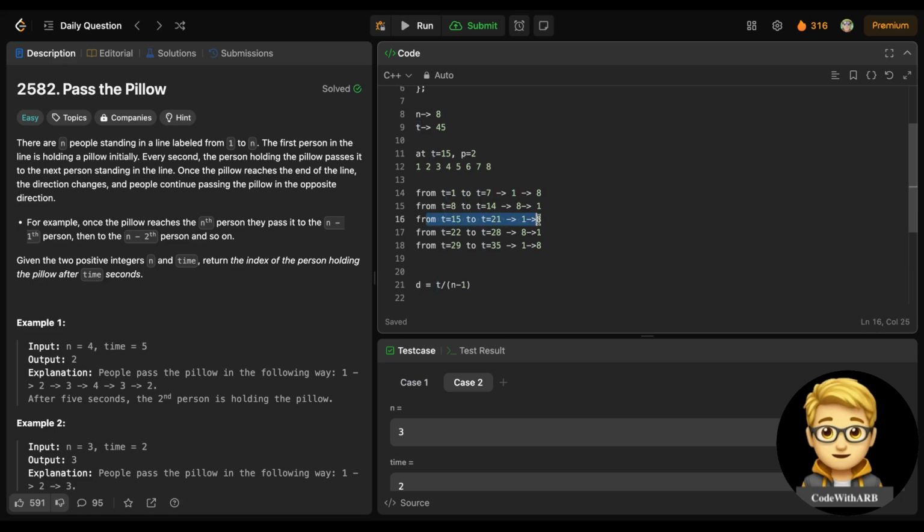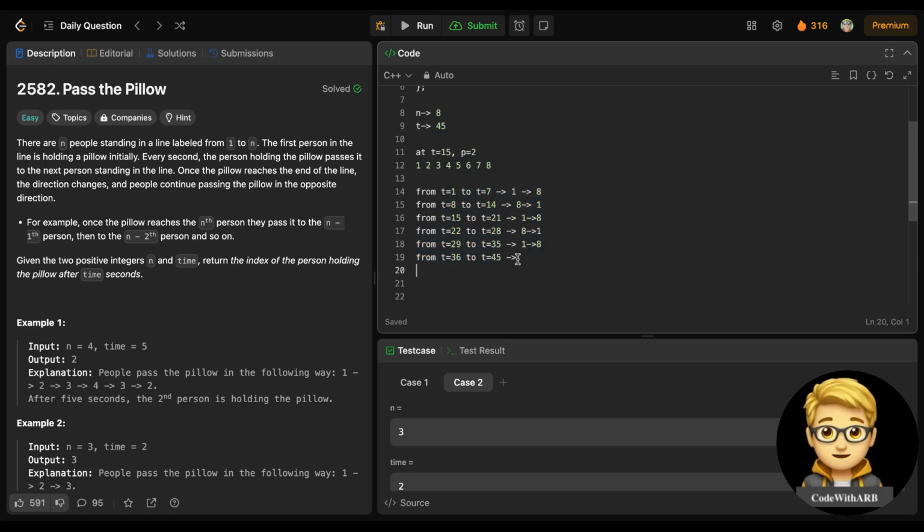1 to 7 and 15 to 21, and I also need to find the remainder which is formed. So suppose here it is 45, right? So after this 35, from t equals 36, we will start to t equals 45. So from where will it start? Now see, this is a very large example.